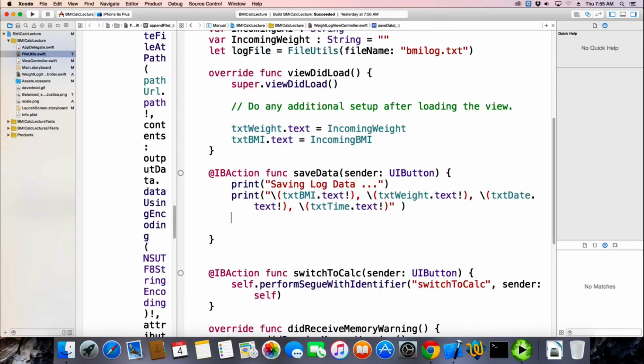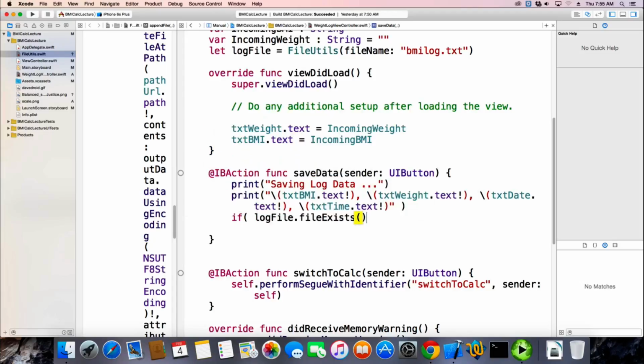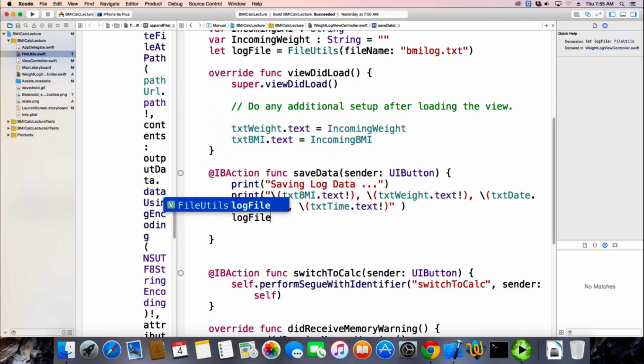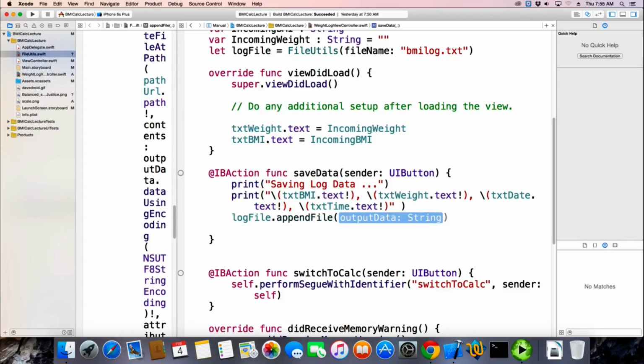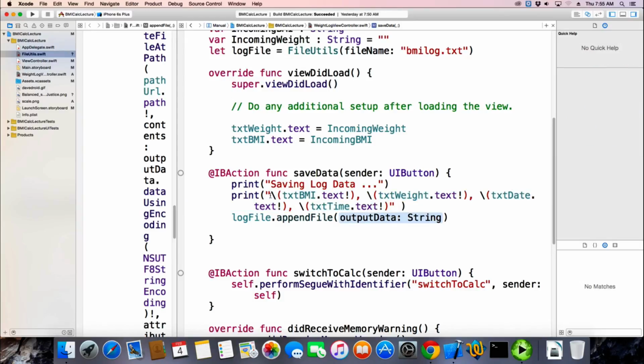So in our save data, I originally wrote this to say if log file dot file exists, but I moved that into the append, so I don't really need to check this anymore. So I can just say log file dot append, and our data is some string, which is this string. This is what I want to print out.